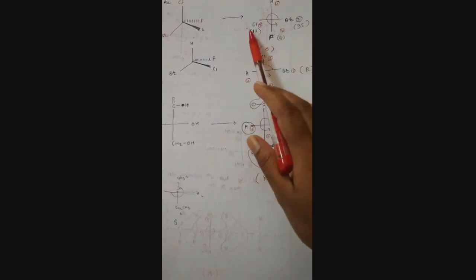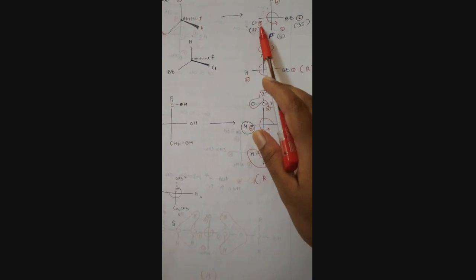Then identify their atomic numbers: bromine, fluorine, chlorine and hydrogen. The first number is given to bromine due to the highest atomic number, the second to chlorine because its atomic number is less than bromine, the third to fluorine, and the fourth to hydrogen.